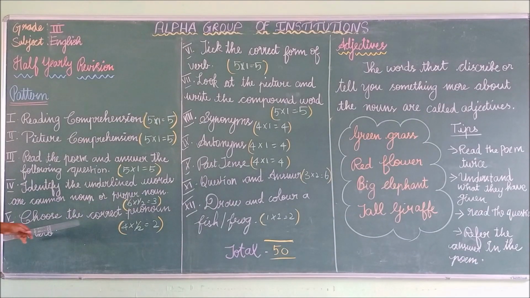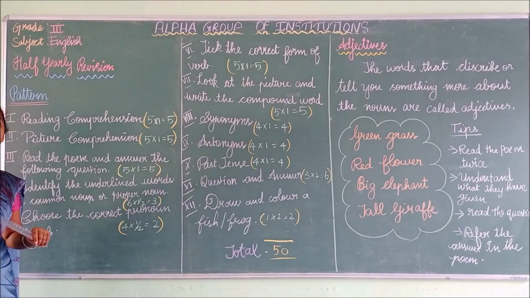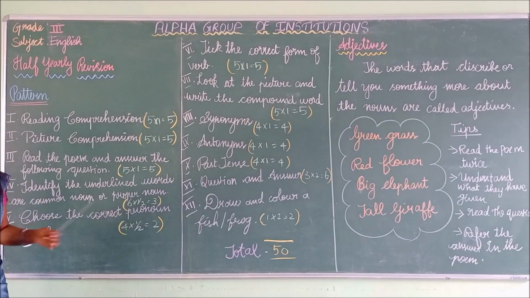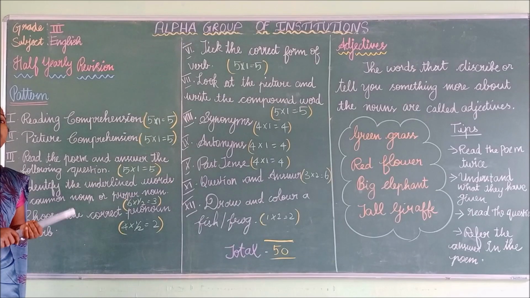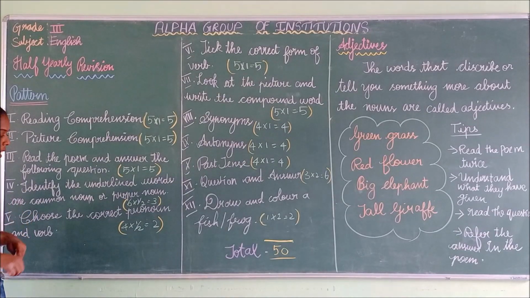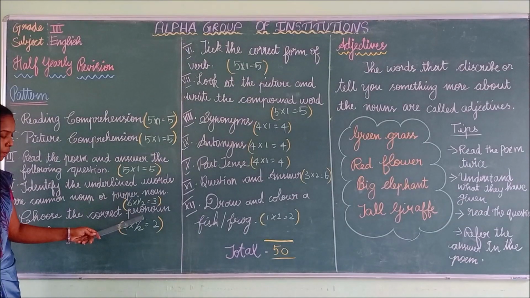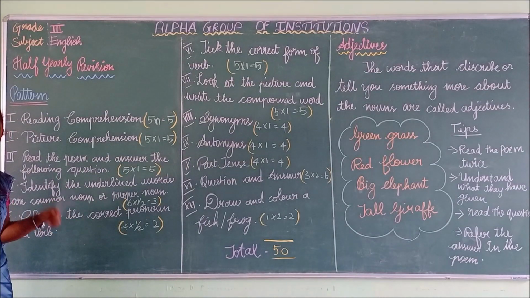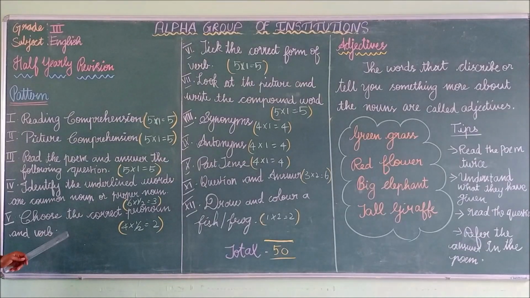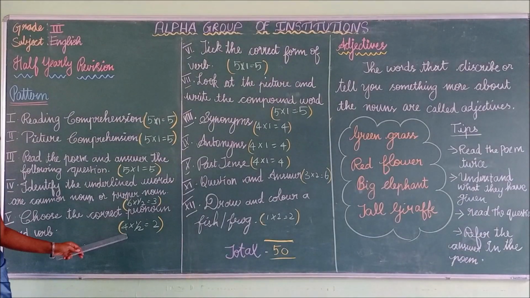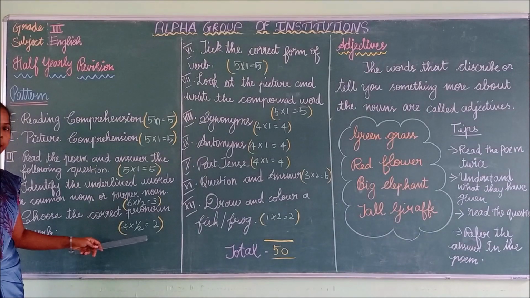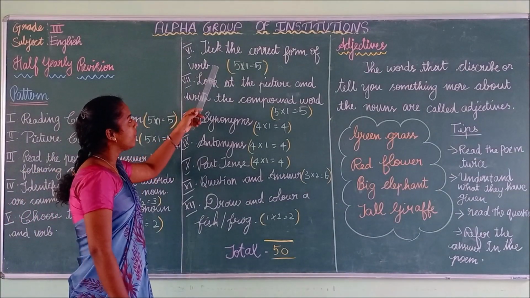Next, choose the correct pronoun and verb. Children, remember, you have to choose the correct pronoun. I, we, you, they are plural. He, she, it are singular subjects. If the subject is singular, the verb must be singular. If the subject is plural, the verb must be plural. Have you understood, children? You will be having 4 questions for this. Each question carries half a mark. So 2 marks.